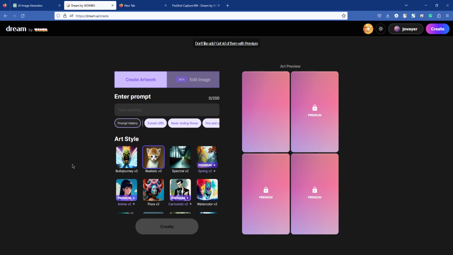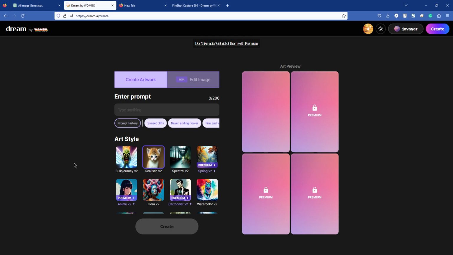Today I will show you another AI image generator tool. It is Dream by WOMBO. It is a powerful AI image generator tool and you can easily create lots of images through it. The user interface is very easy. Any beginners can create images with this tool.